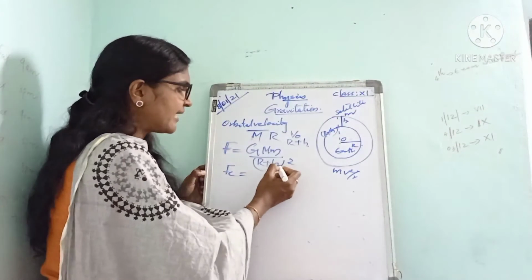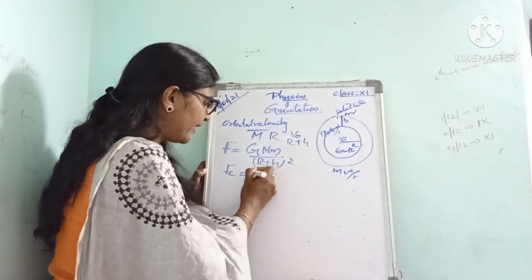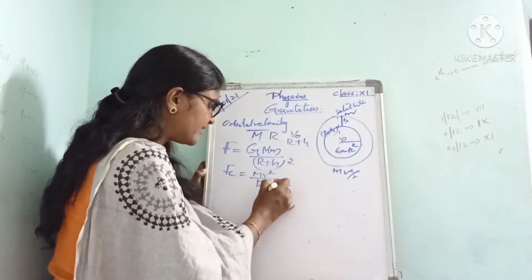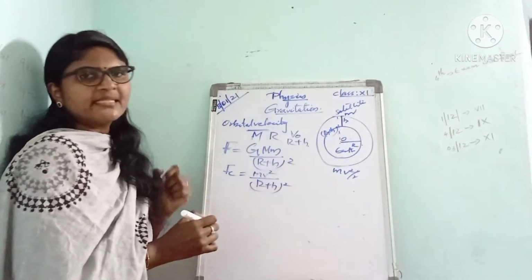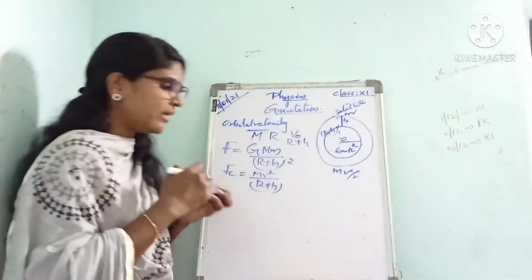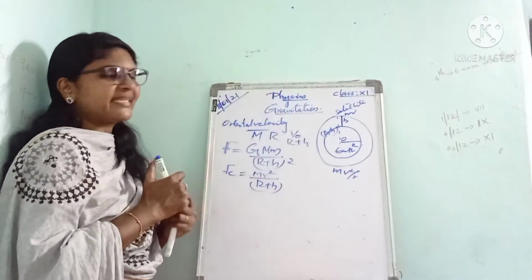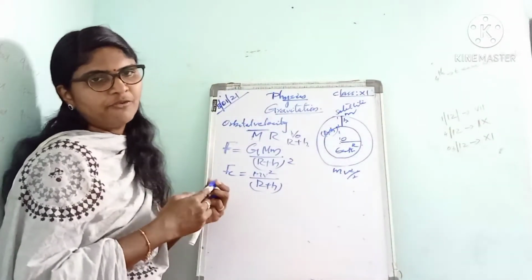Here the distance is R plus h, so Fc is equal to m v square divided by (R plus h). That is the centripetal force.